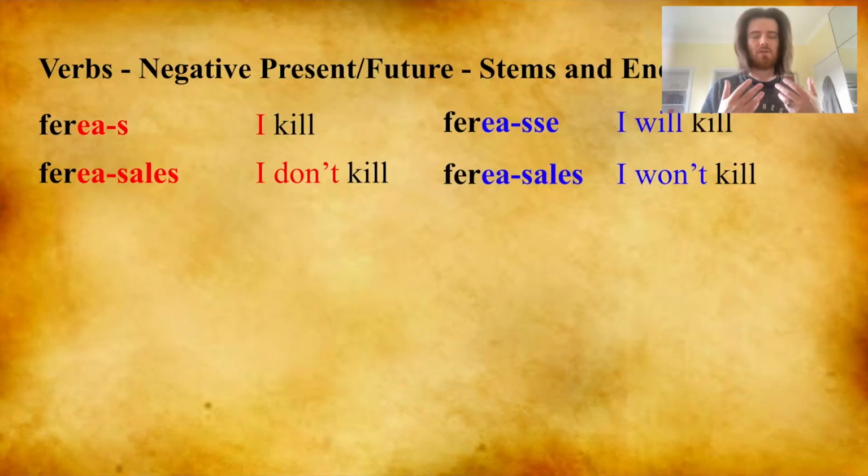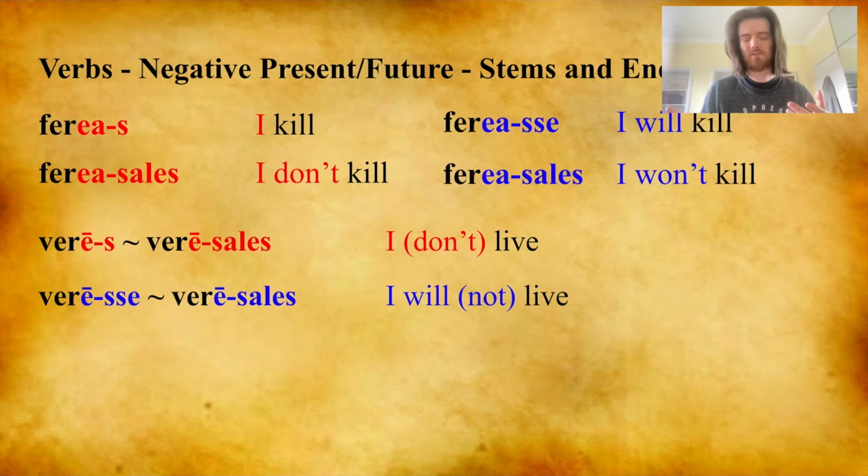This causes issues in the B subclasses because the same form is used for the negative present and the negative future. Vereas, I kill. Vereasales, I don't kill. Vereasse, I will kill. Vereasales, I won't kill. So vereasales can mean either I don't kill or I won't kill.